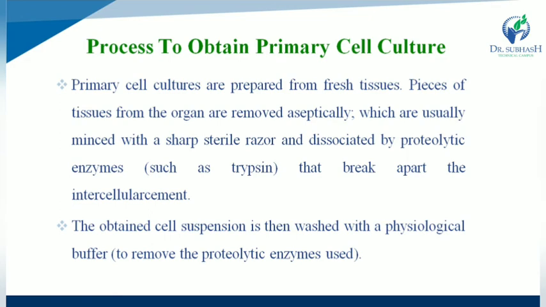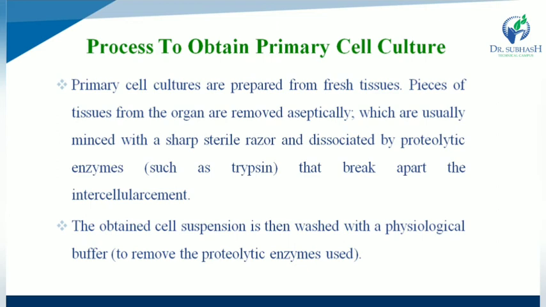Primary cell cultures are prepared from fresh tissue, and pieces of tissue from the organ are removed carefully and aseptically, usually minced with a sharp sterile razor and dissociated by proteolytic enzyme that breaks apart the intercellular cement.